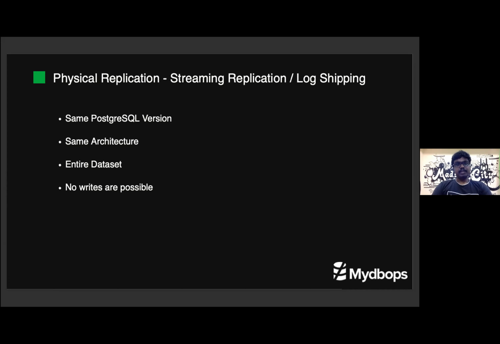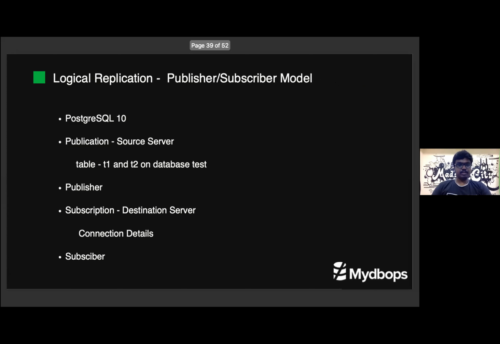If you need only one database to replicate, it is not possible with physical replication. And on the standby, it is not possible to make any writes. The standby will always be in recovery mode, so we can't do any writes on it. To overcome these kinds of limitations, Postgres has introduced a new replication method that is called logical replication.